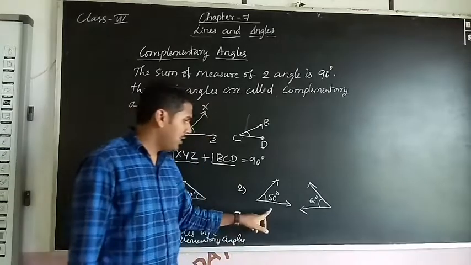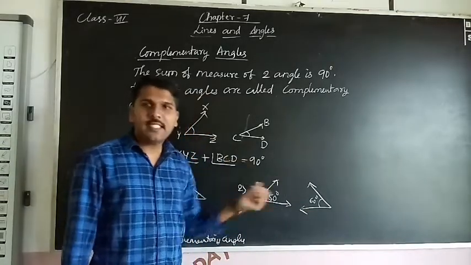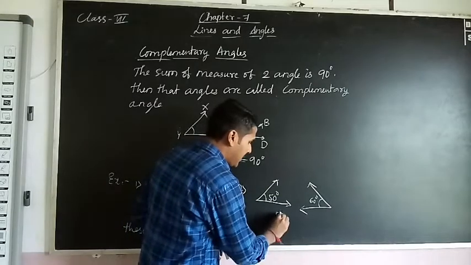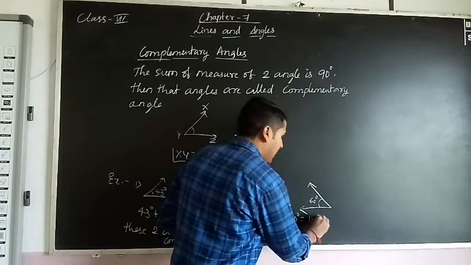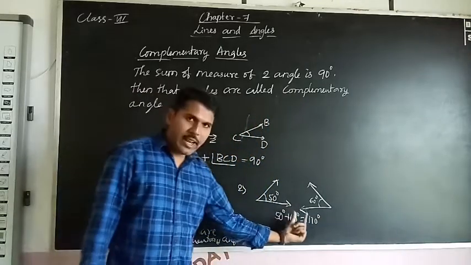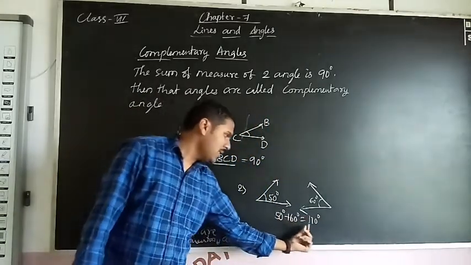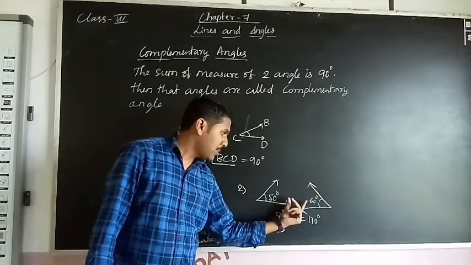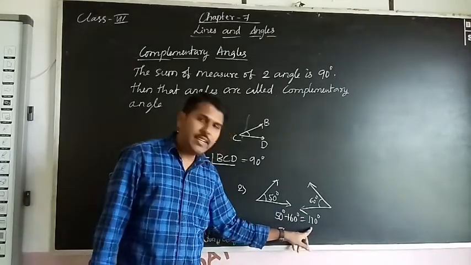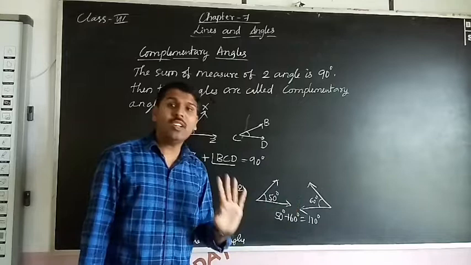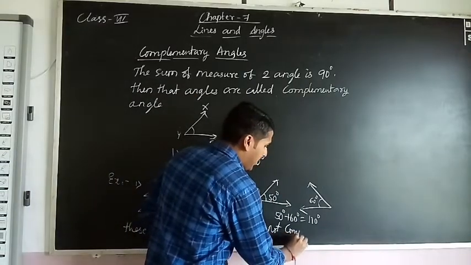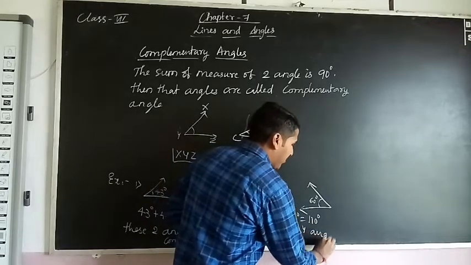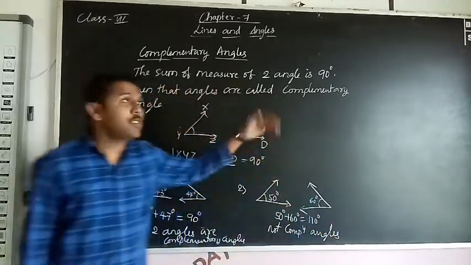Second one, check it. 50 degree and 60 degree. Just add it. 50 plus 60. What will be the answer? 110 degree. Is this a complementary angle? No, because here the sum of two angles must be 90 degree, but here 110 is there. That means these two angles are not complementary angles. Understand the concept of complementary angles?